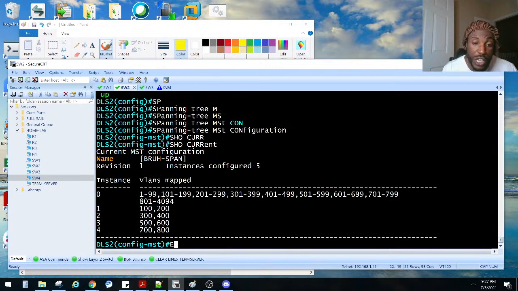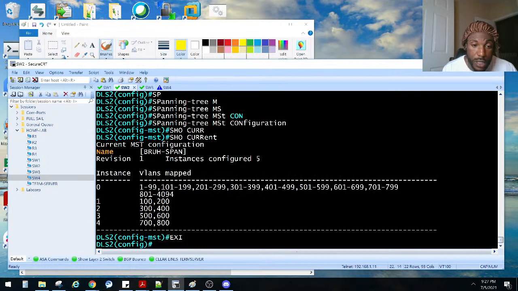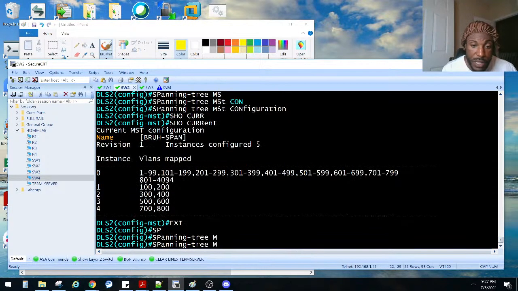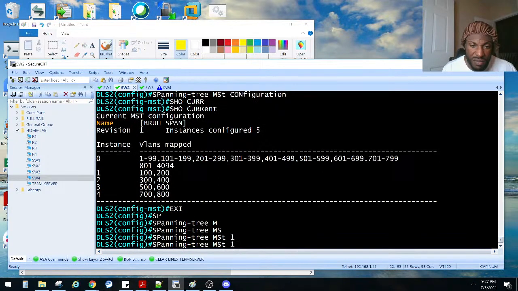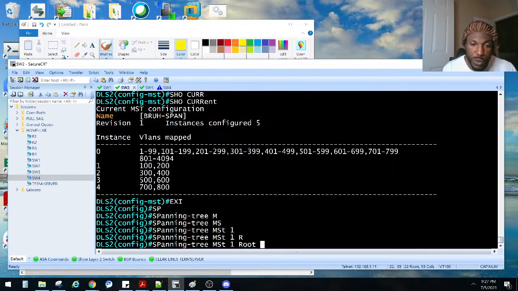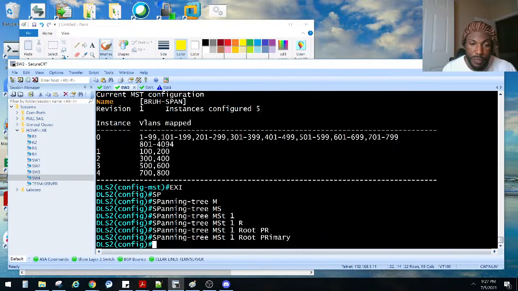Now we have to make him the root bridge for VLANs 300, 400. So spanning tree MST 1, right? Isn't that what it was? Root primary. Oh, jeez. Not 1. I meant 2. Instance 2.